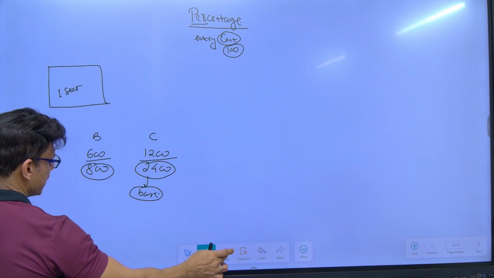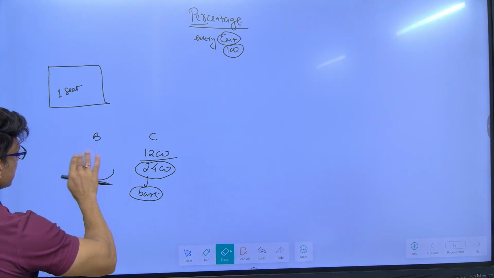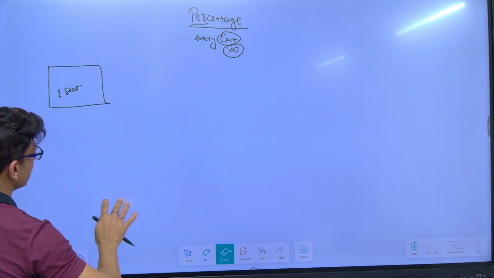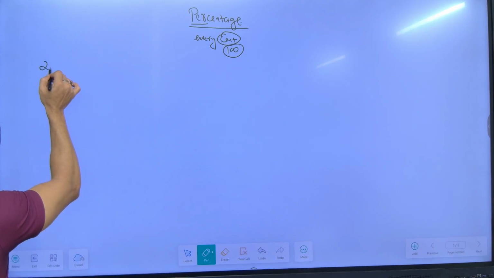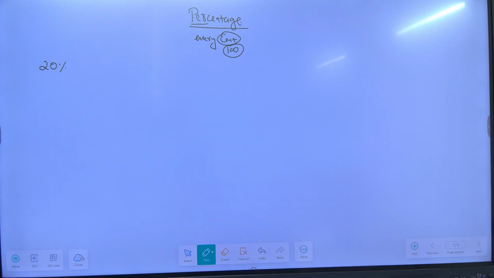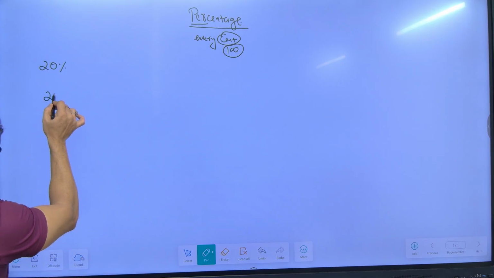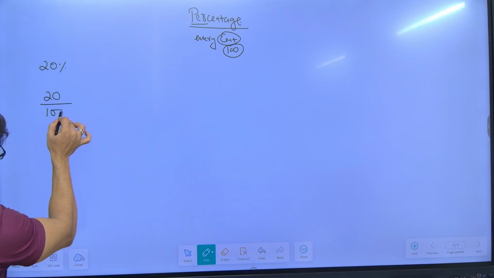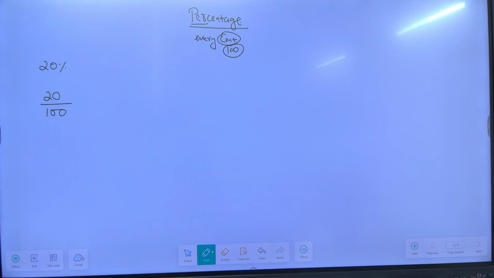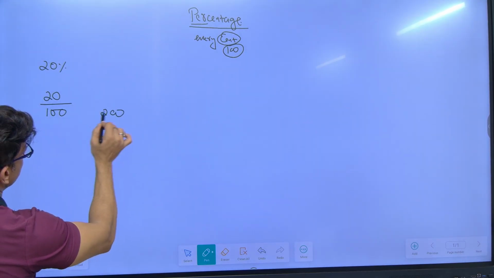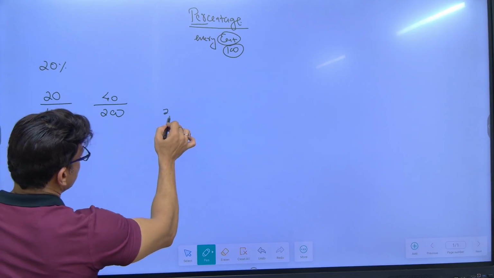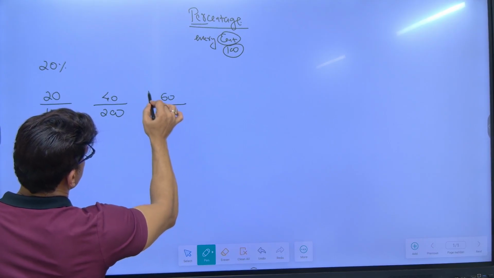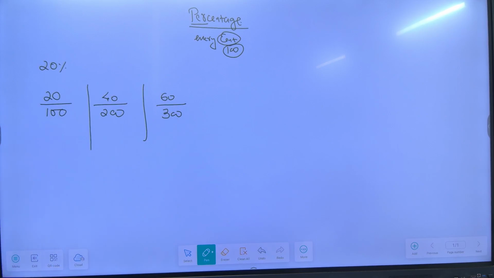When I say a student has scored 20% marks, 20% marks means he has scored 20 marks out of every 100 marks. Not necessarily was the entire paper of 100 marks. The paper was of 200 marks, so I double this, then he scored 40 marks. If the paper was of 300 marks, he scored 60 marks. In all 3 cases, the percentage of marks will remain the same.